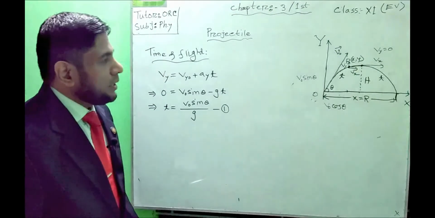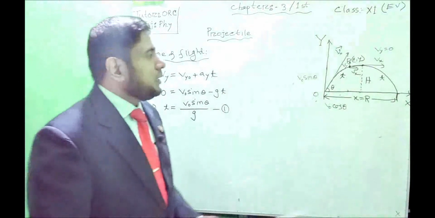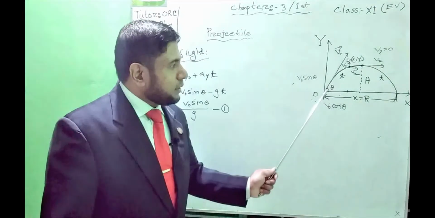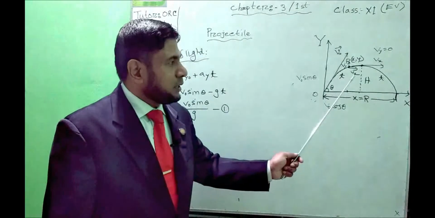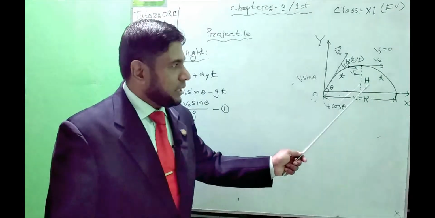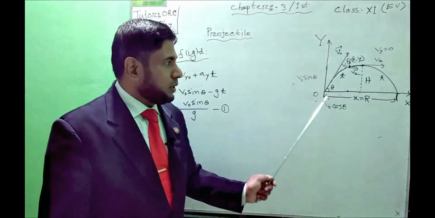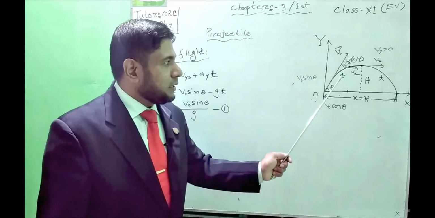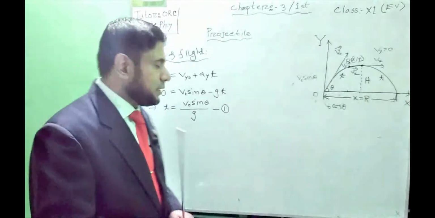And as we know, the projectile needs the same time to reach the ground from the maximum height as it needed to reach the maximum height from the point of projection. So if we want to find the time of flight, we can add these two times.